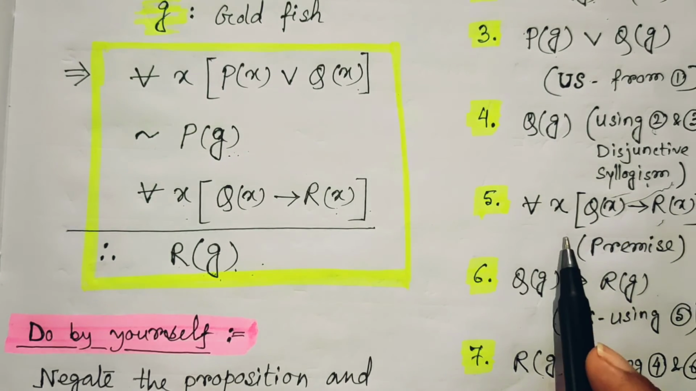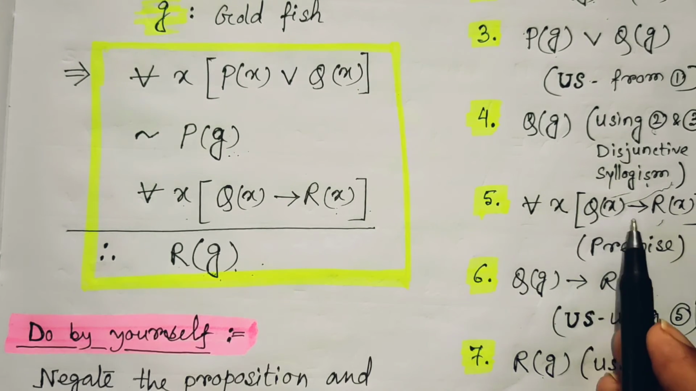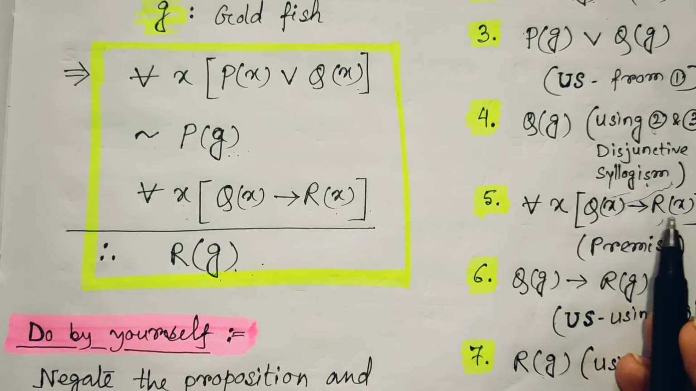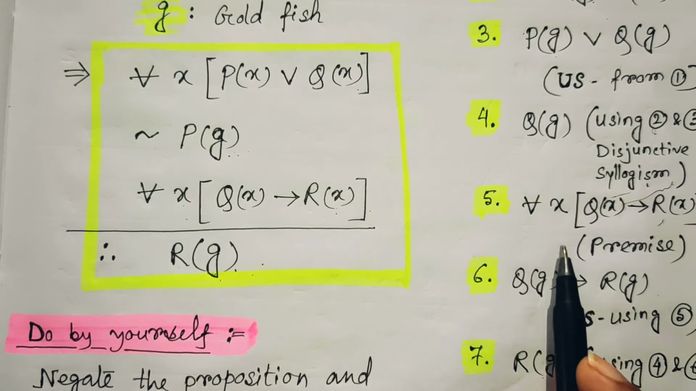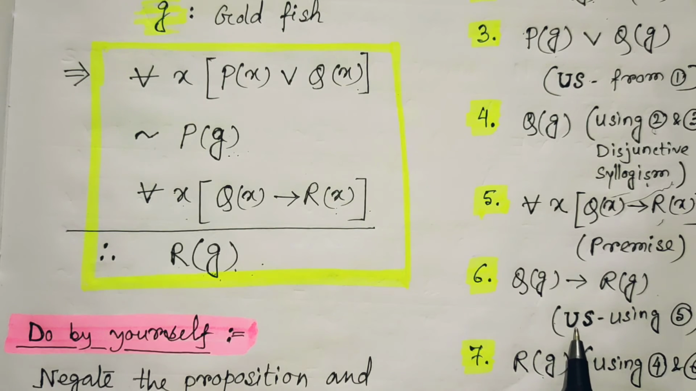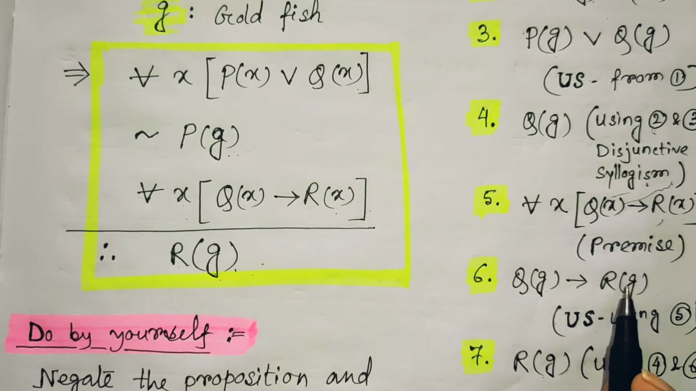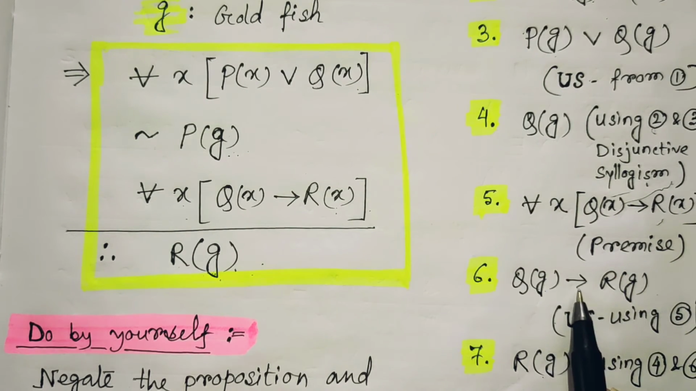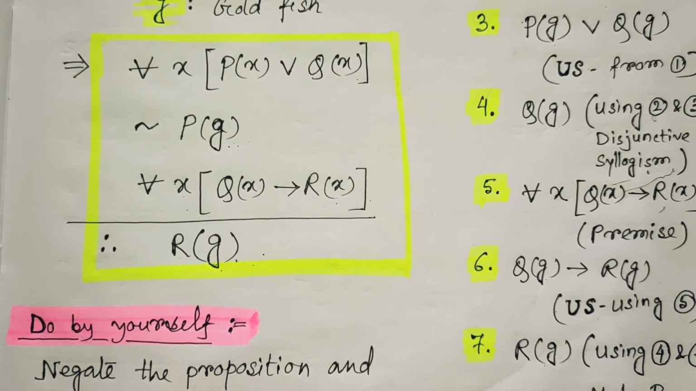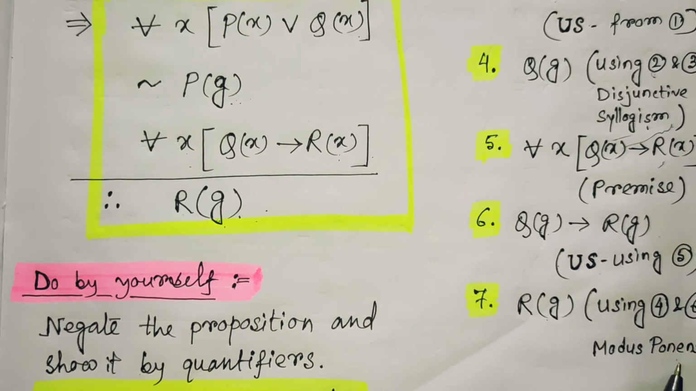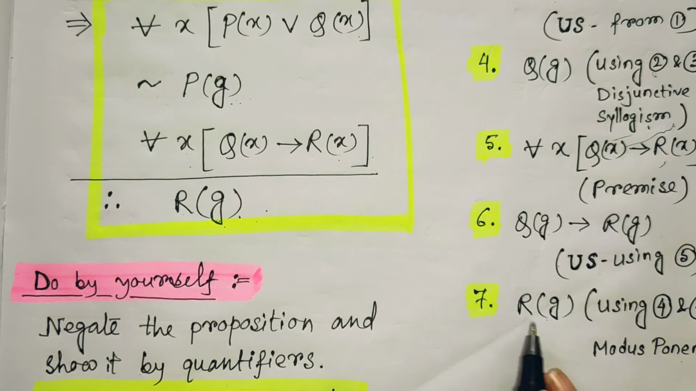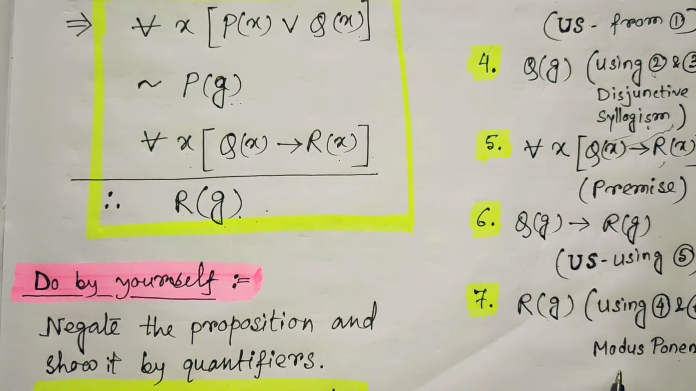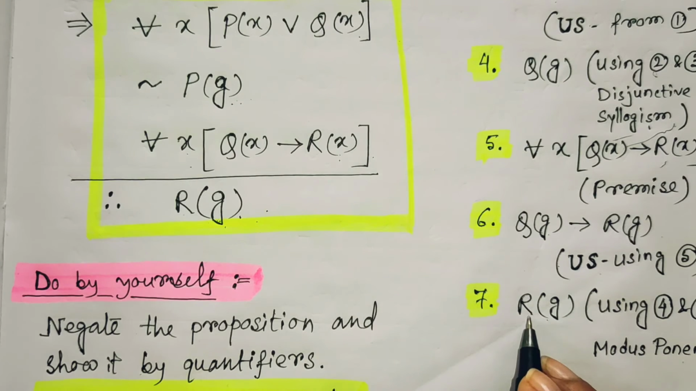After that, the another premise is given for all x Qx implies Rx. So, from here, if we again use the universal specification, then we can write Qg implies Rg. And now if we combine Qg and Qg implies Rg, and use the rule modus ponens, I hope you remember this modus ponens, then we find Rg. So, from Rg, that means what? This is our conclusion. So, we validate the argument.